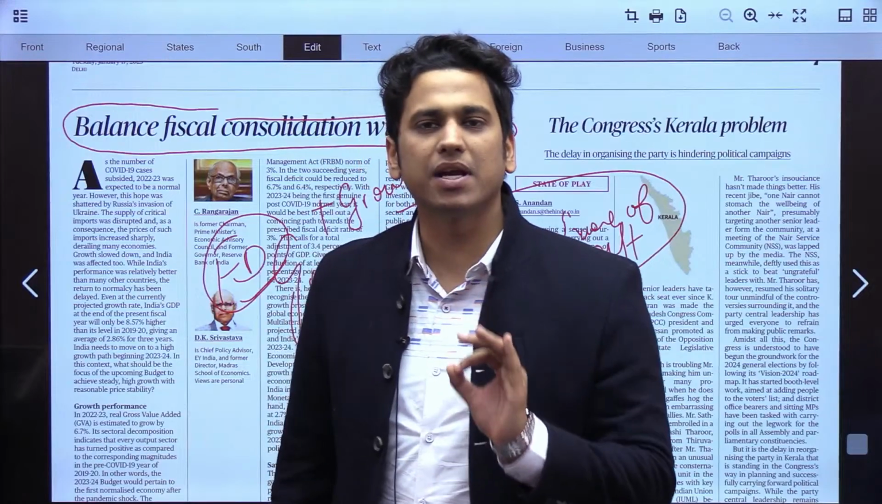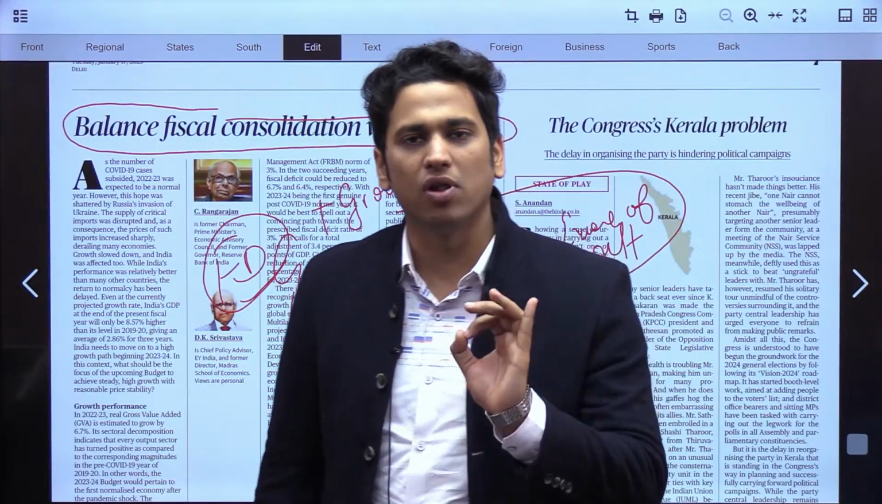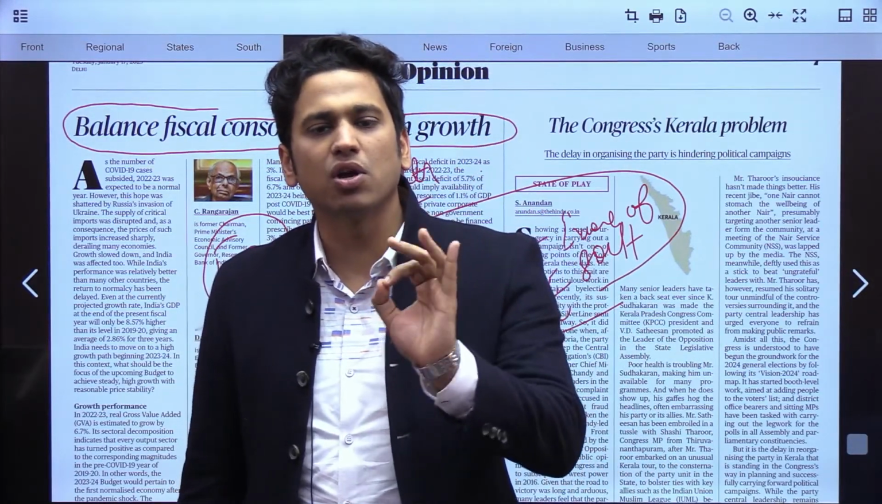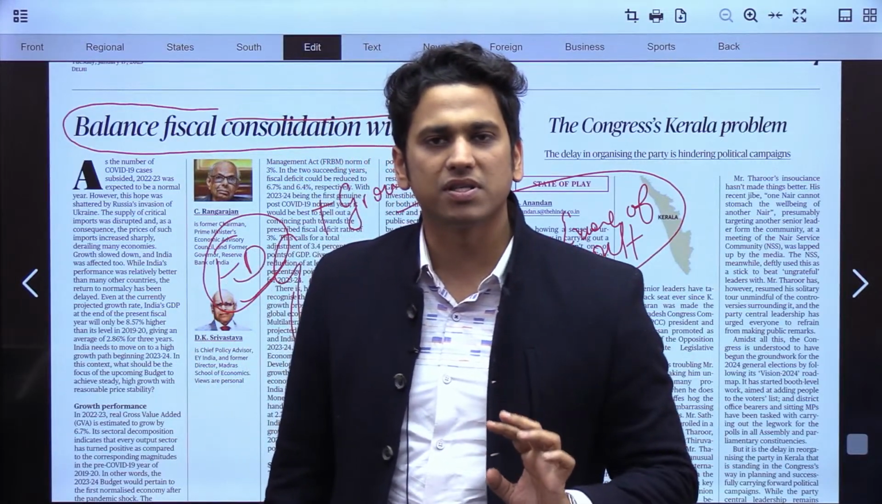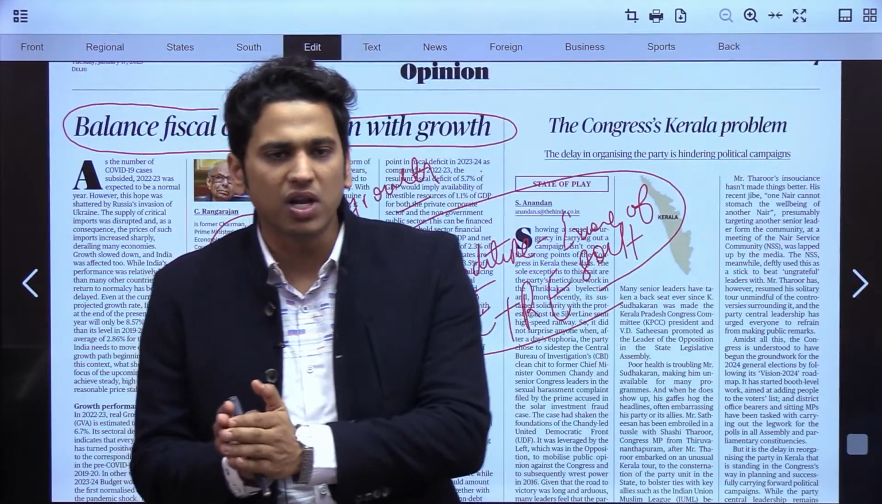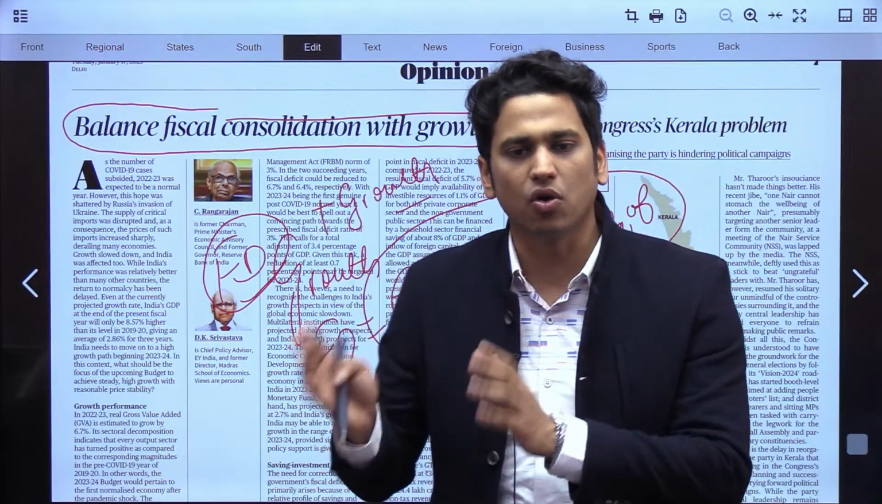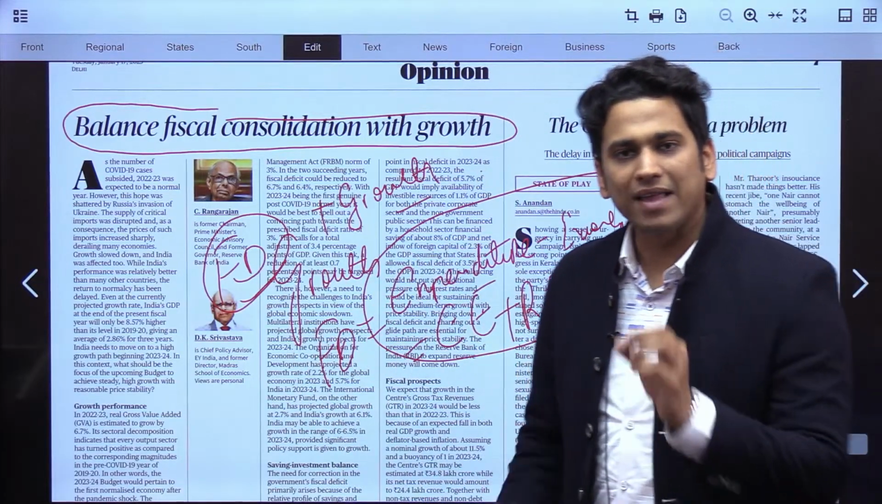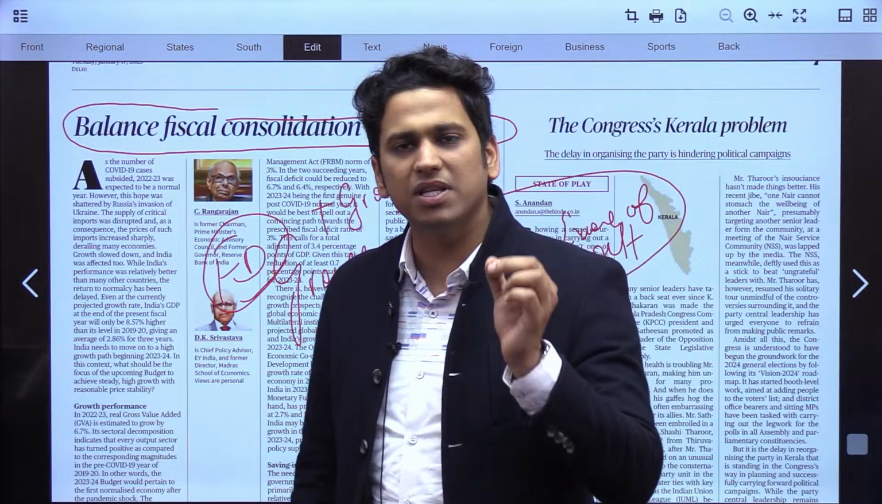Now you tell me guys, which one is more fruitful? Capital or revenue for the growth part? Quickly write down in the comment box. Which one is more fruitful if we have to aim for the growth? Quickly write. Whether it shall be the capital expenditure or it shall be the revenue expenditure.